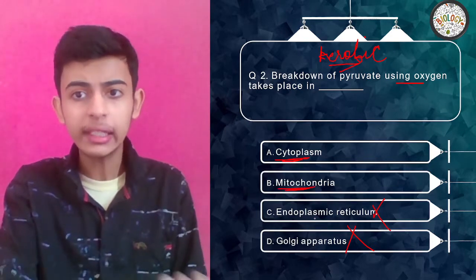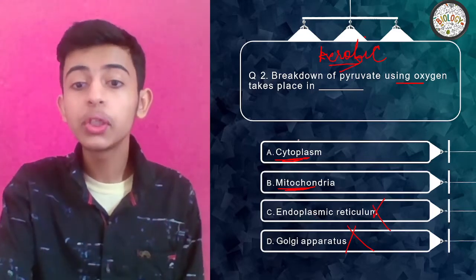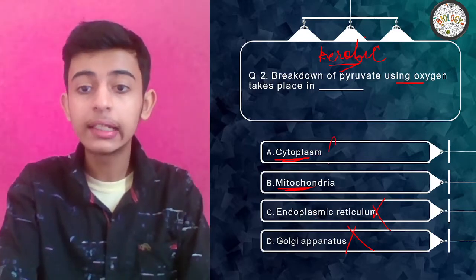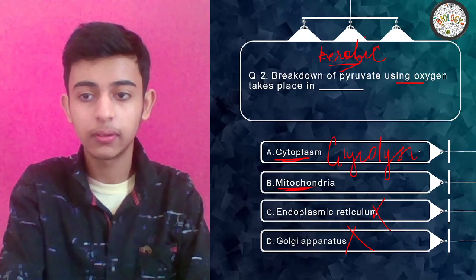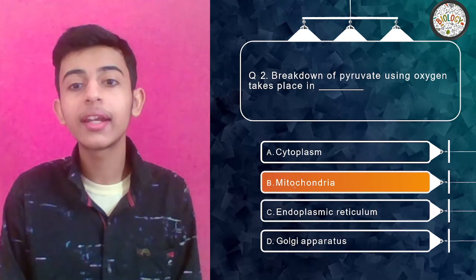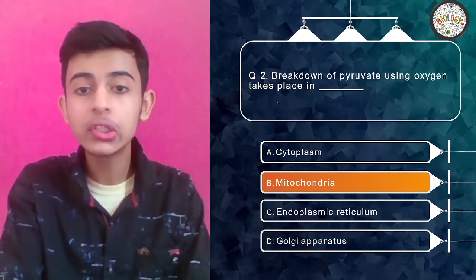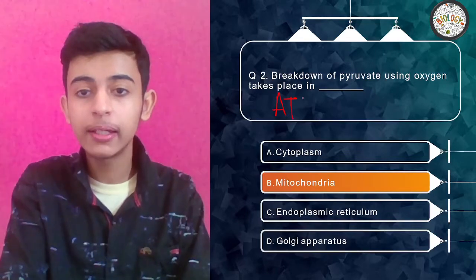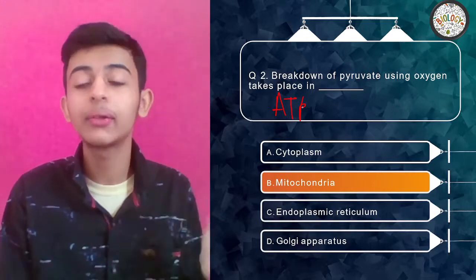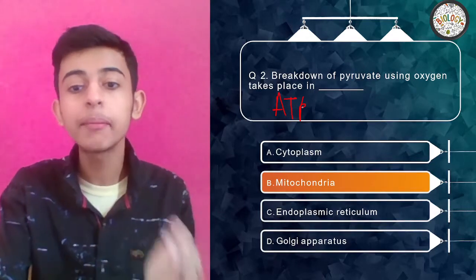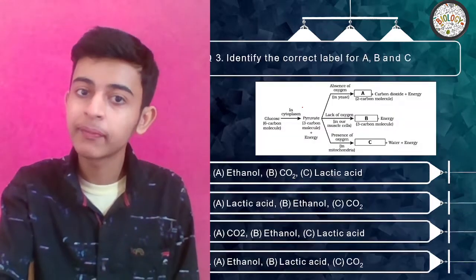In cytoplasm, glycolysis takes place. And in mitochondria, the breakdown, the actual respiration to release energy in the form of ATP, takes place. Remember that. Glycolysis in cytoplasm, breakdown in mitochondria, in aerobic. Clear?